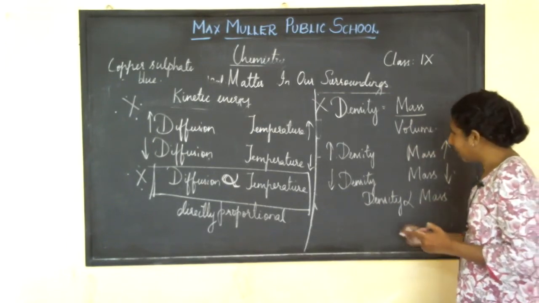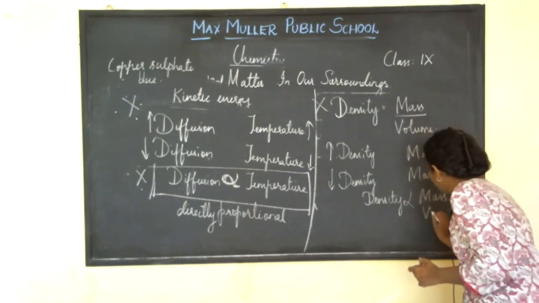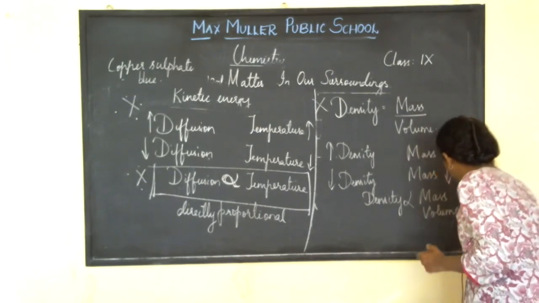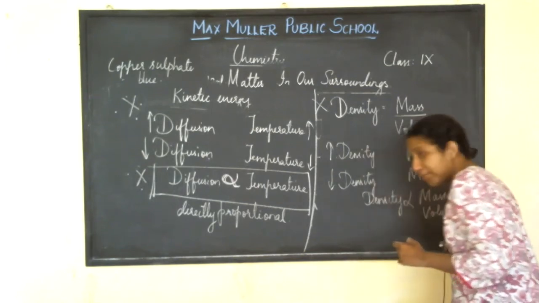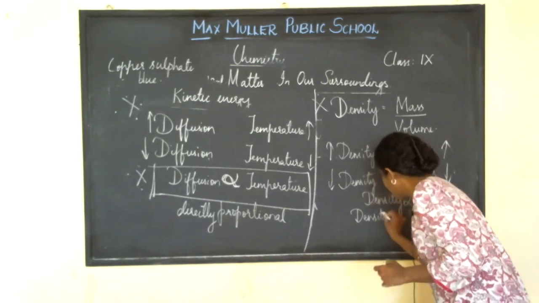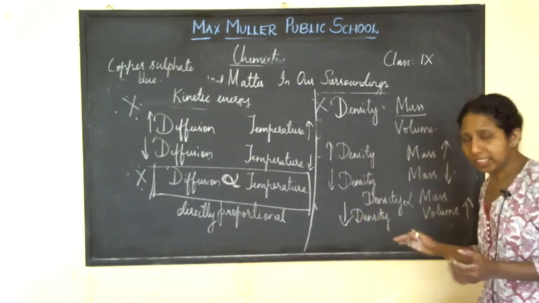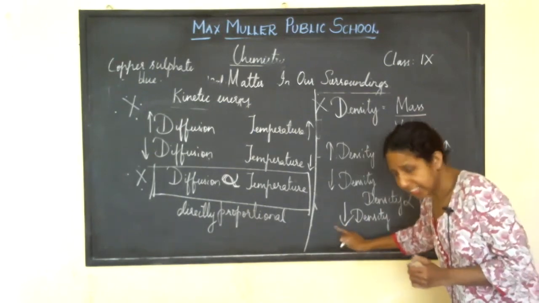Okay. Similarly, with respect to volume, if volume increases, density decreases, opposite. If the volume increases, density decreases.